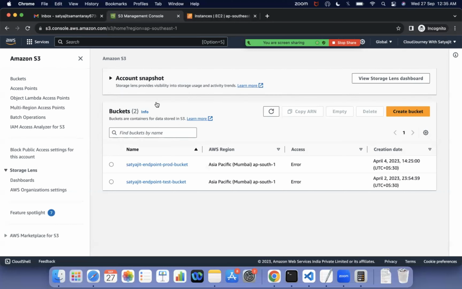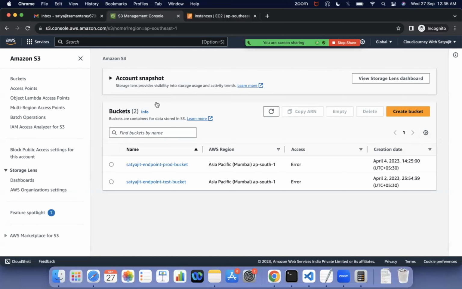We can store it in S3. And it is elastic in nature. It means whatever the size is and however much data you are going to store, you have to pay for that. There is no limit. Now, while creating a bucket, the name is universally unique.